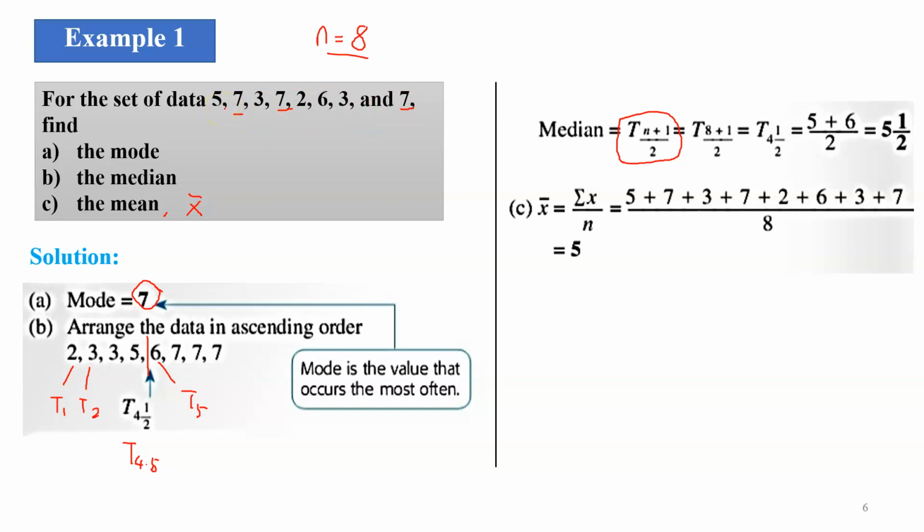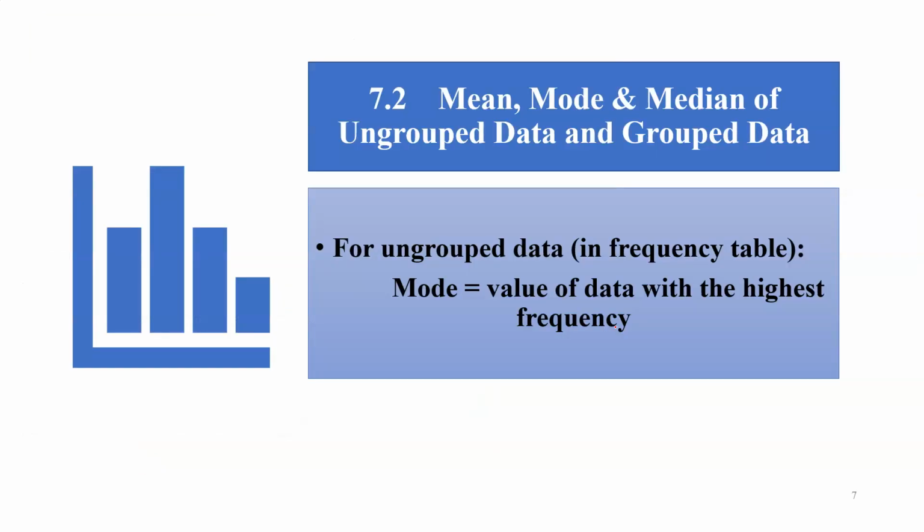You kena tambah dia 5 plus 7 plus 3 plus 7 plus 2 and so on, until 7. Then n. How many data do you have? You have 8 over there. So the summation of this divided by 8, then you get your mean equal to 5. Okay, that's it. So again, I repeat, this is for ungrouped data. Data yang tidak terkumpul.